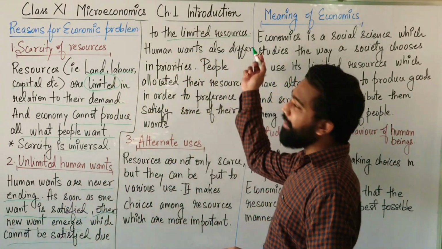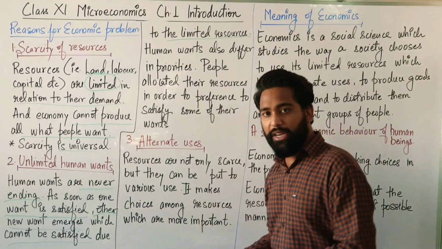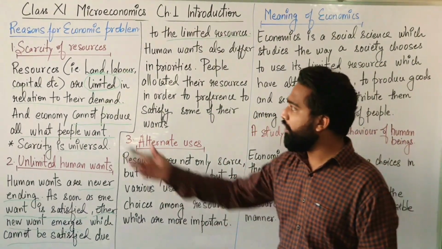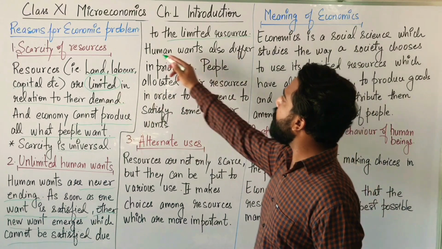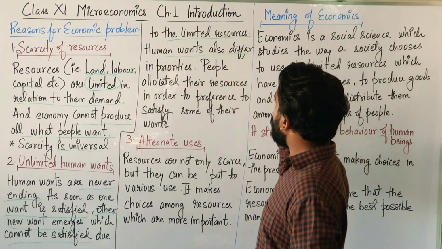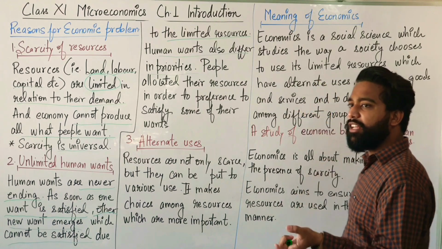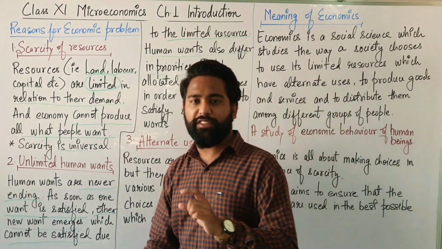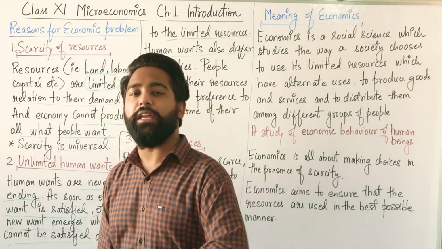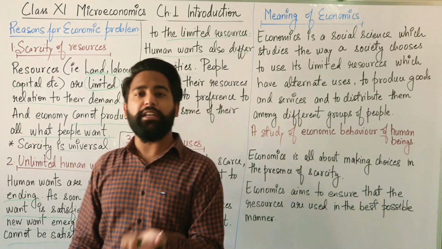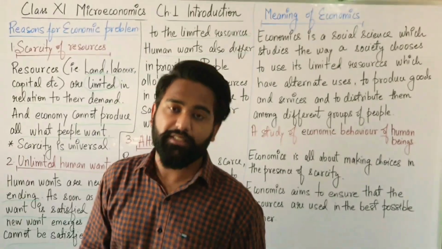So, due to the limited resources, because you have a limited amount of money and producers have limited amount of land, labor, capital, human wants differ in priorities. When it comes to internet pack and Netflix connection, there will be a priority. Without internet, there is no Netflix.